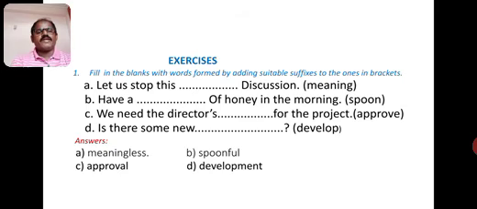We need the director's dash for the project. Approve plus al is the suffix: approval. Next, is there some new dash, develop? We should add ment to develop. Is there some new development?